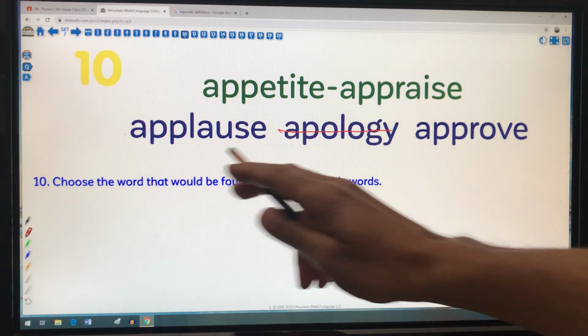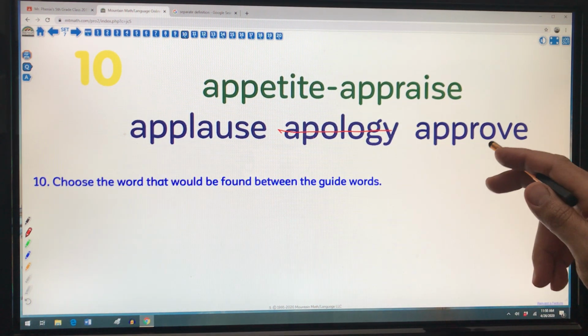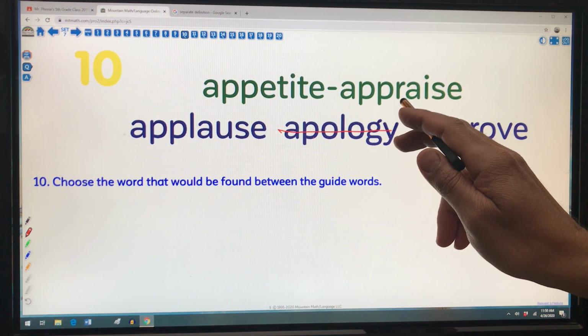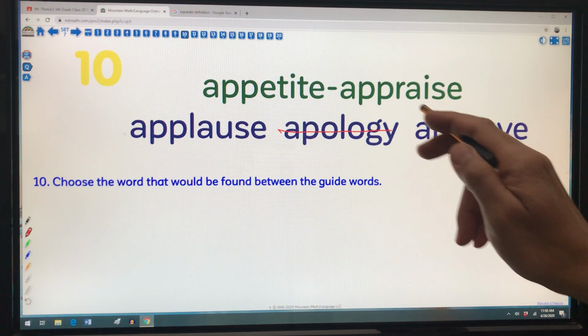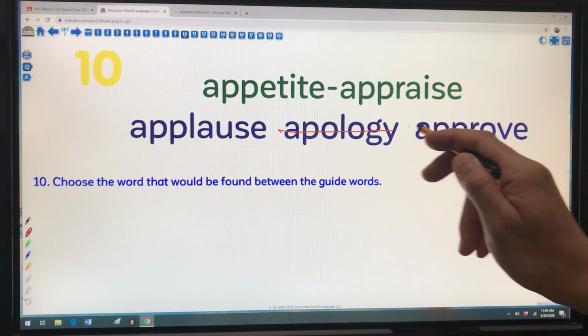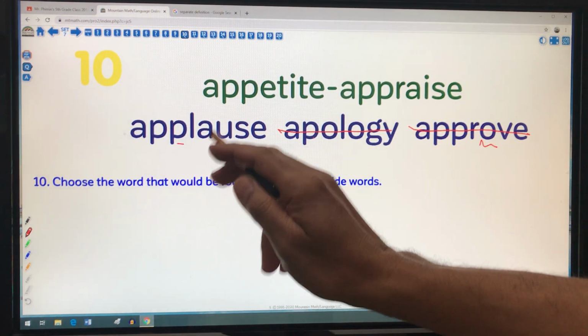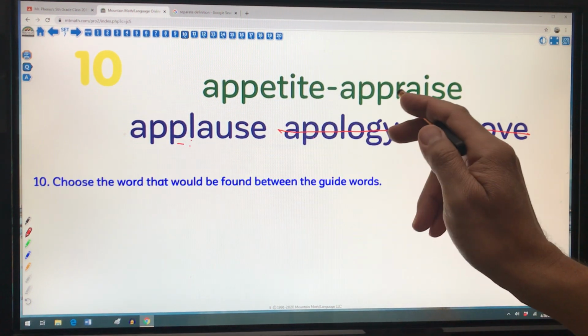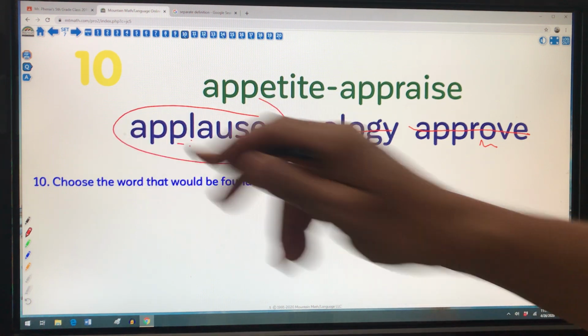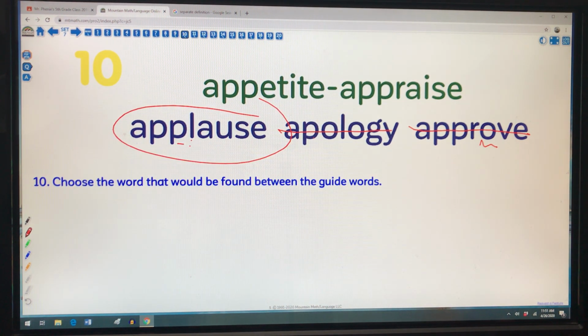So out of these 2 words, I can see that this one kind of stands out because I can see where the limit of my guide page ends at the R. Now, if I look at this 5th letter here and say the O is after the A, then I can't have this word approve. Let's double check applause. Does L come after E? Yes, it does. And does L come before R? Yes, it does. So my word has to be applause. That comes in between those two guide words.